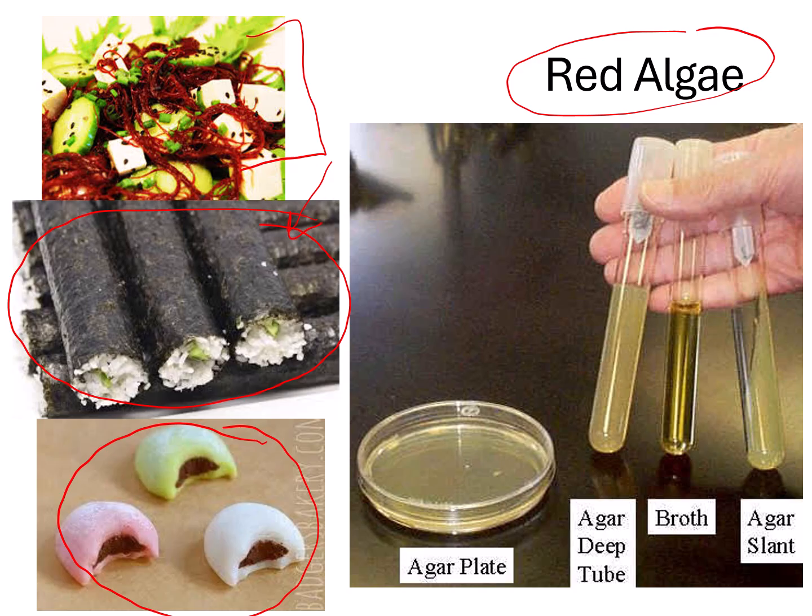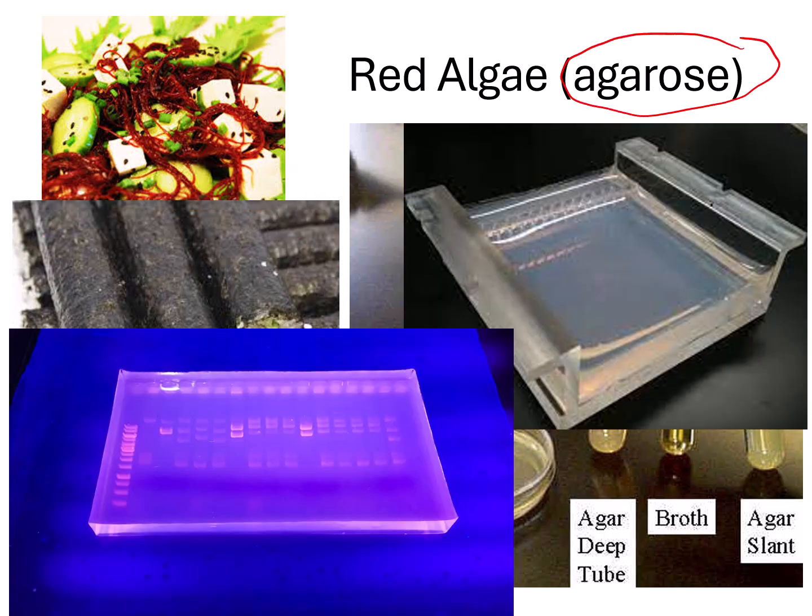We also see it a lot in lab. So we said red algae has agar and carrageenan, and we can use agar in our growth media. So far we've seen slants. Pretty soon we're going to be working with these deep tubes as well as Petri plates. Agarose is derived from agar, which comes from our red algae as well. And agarose is used as a gelling agent and a molecular sieve or filter in a lot of biology experiments, with the most common application probably being agarose gel electrophoresis. This is a technique that we use to separate DNA, RNA, or proteins by size.